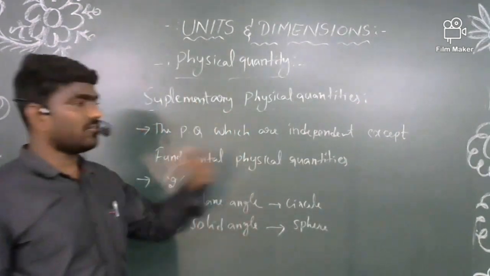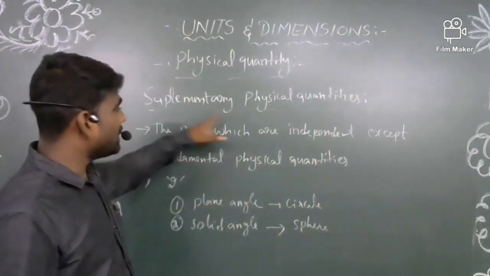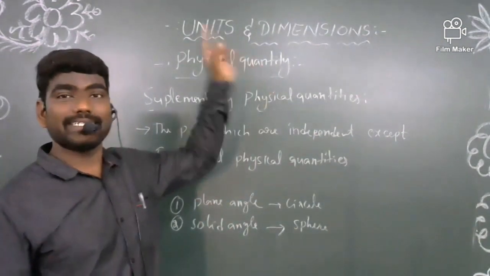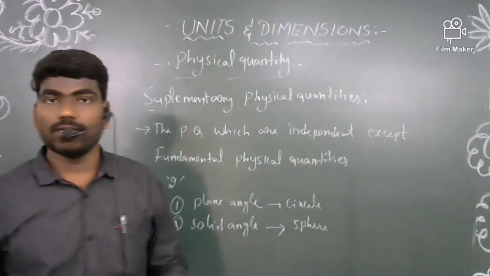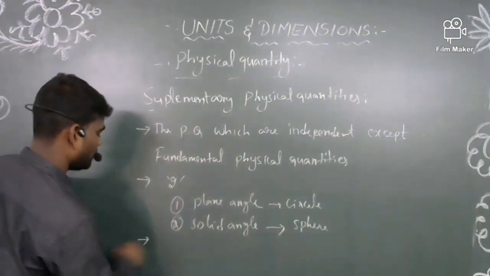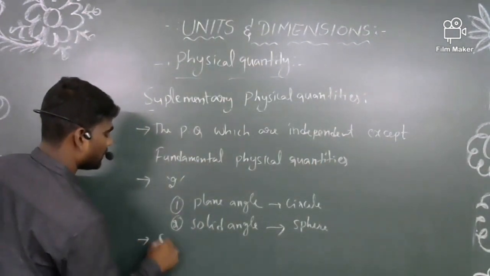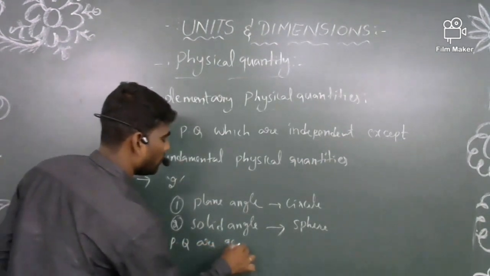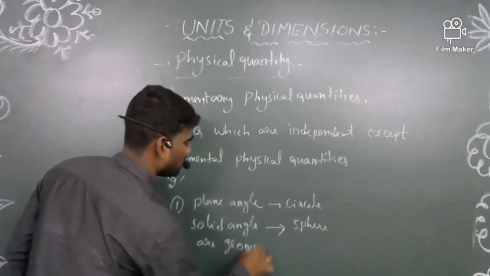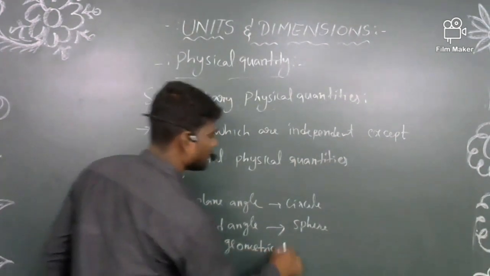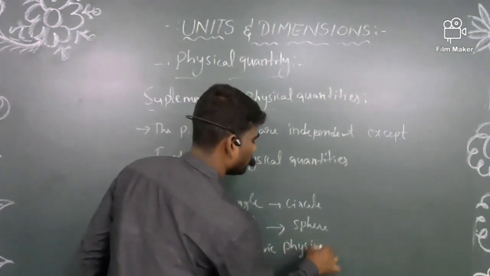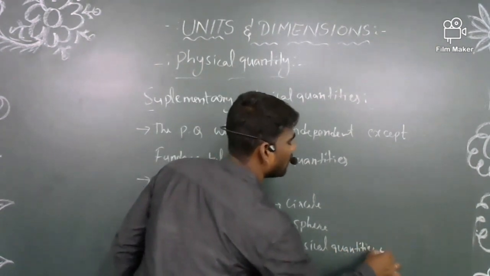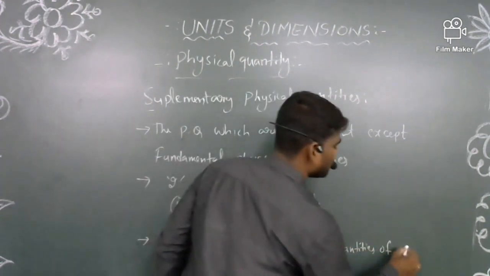So in another way, you can say that supplementary physical quantities are the geometric physical quantities of circle and sphere. Also, you can write, no problem: supplementary physical quantities are geometric physical quantities of this circle and sphere.